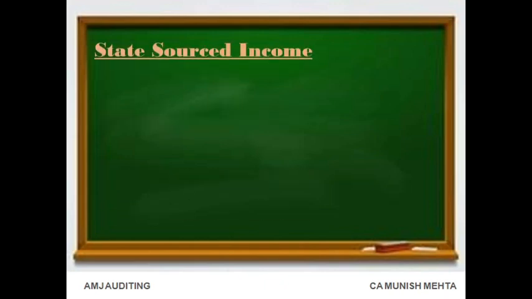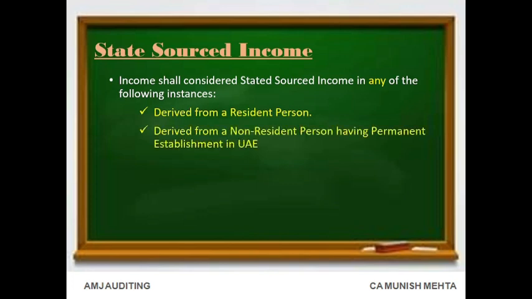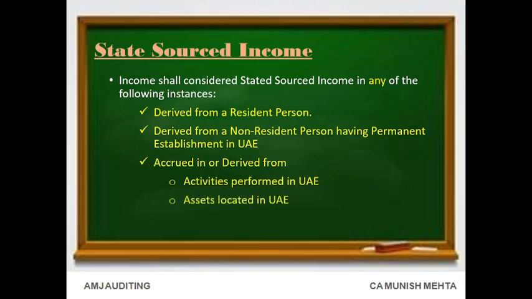State-sourced income. Income shall be considered state-sourced income in any of the following instances: derived from a resident person; derived from a non-resident person having a permanent establishment in UAE; accrued in or derived from activities performed in UAE; assets located in UAE; services performed in the UAE.